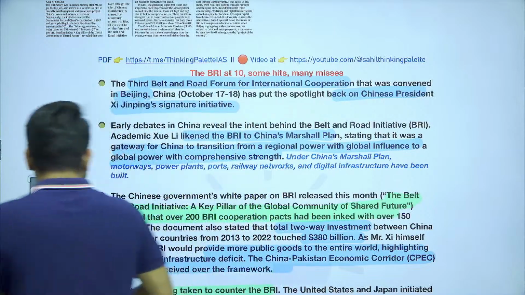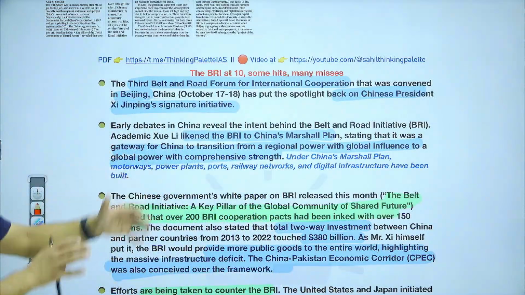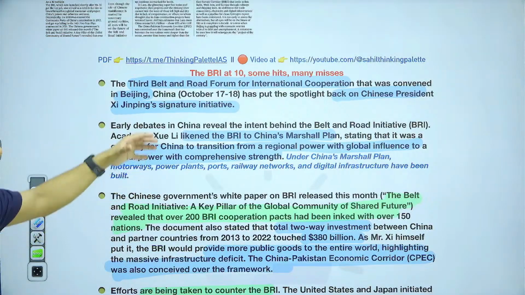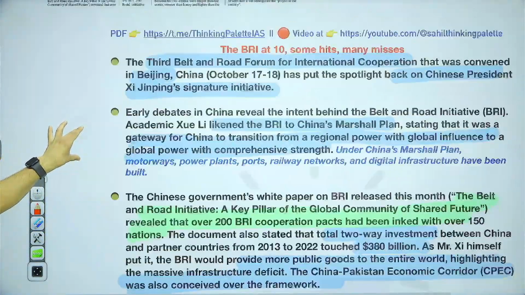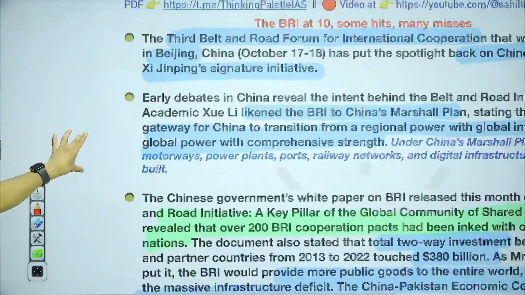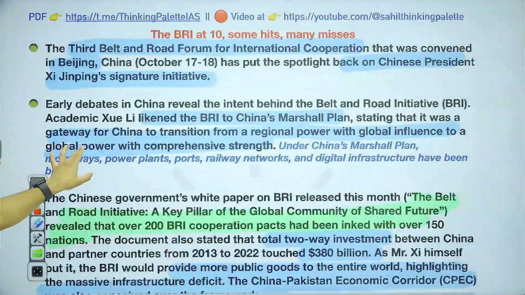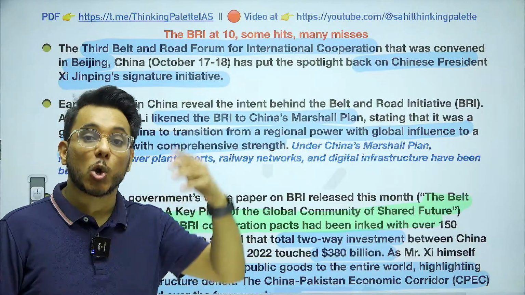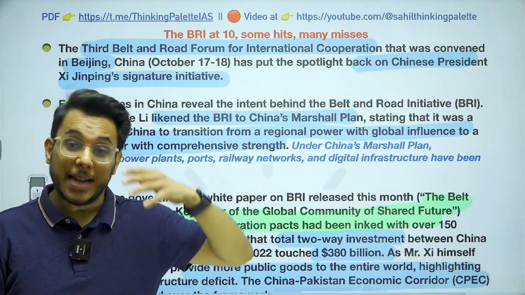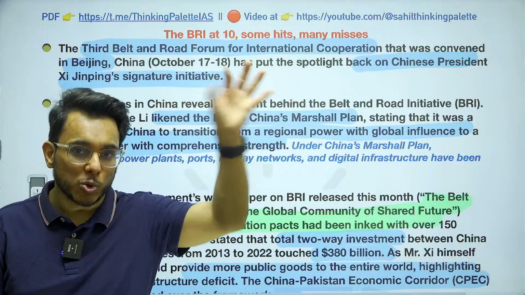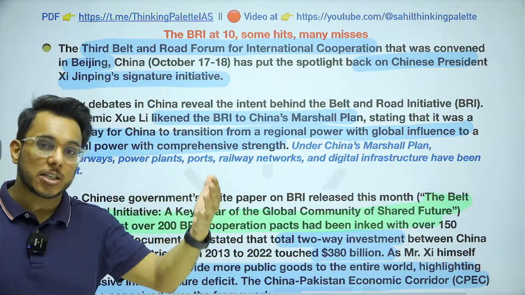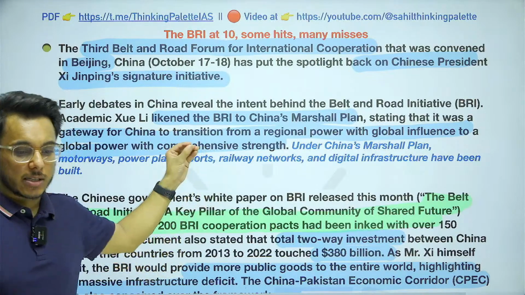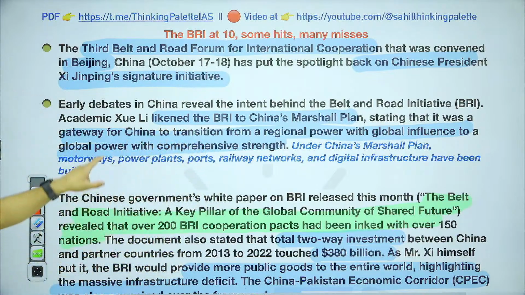On a similar scale, China is also giving aid under the Belt and Road Initiative. Therefore, it is being called China's Marshall Plan. And one more thing: after the Marshall Plan, the USA positioned itself as a global power and emerged as a superpower. So China also wants to showcase itself as more than a regional power, and they are going to use the Belt and Road Initiative as a Marshall Plan.